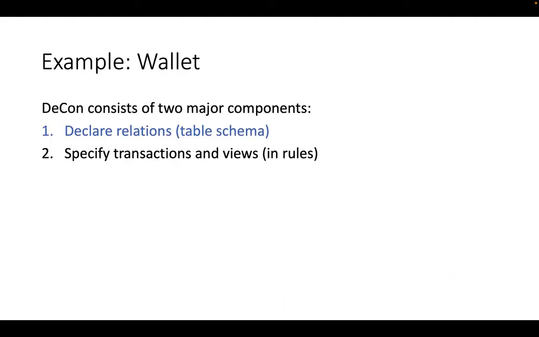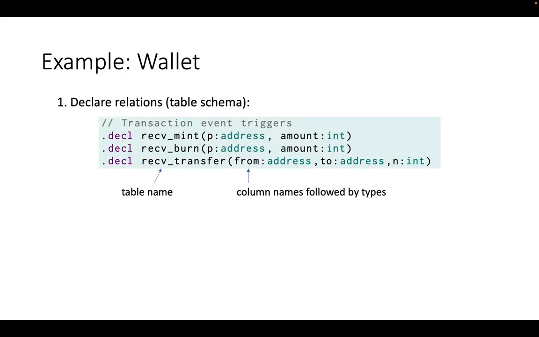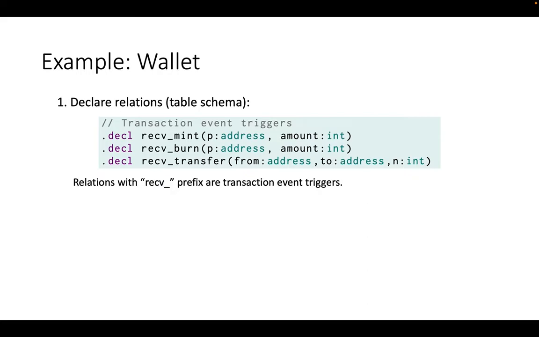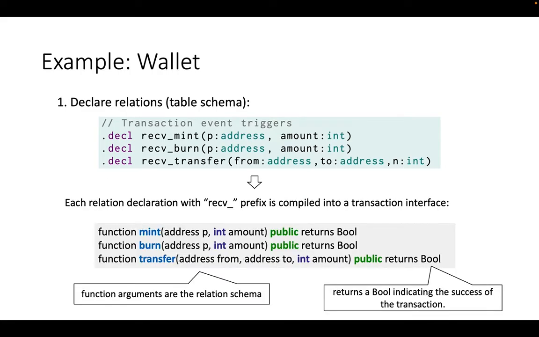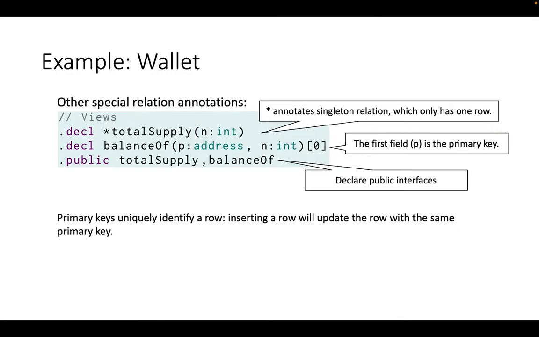And a Decon contract consists of 2 major components. First is relation declaration. Here in this example, we're showing 3 special relations, where you have a table name, and then in the parentheses, you have column names followed by their types. And we're showing special relations here with the receive prefix, which means that they are transaction event triggers. These special relations will be translated into a transaction interface where function arguments are the relation schema, and it returns a Boolean value indicating the success of the transaction.